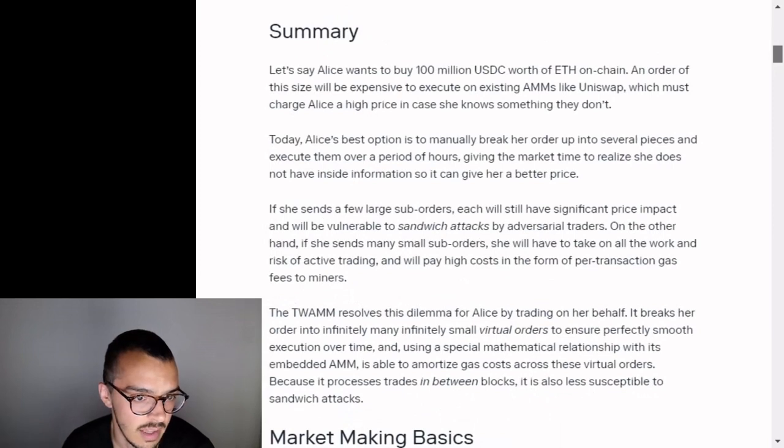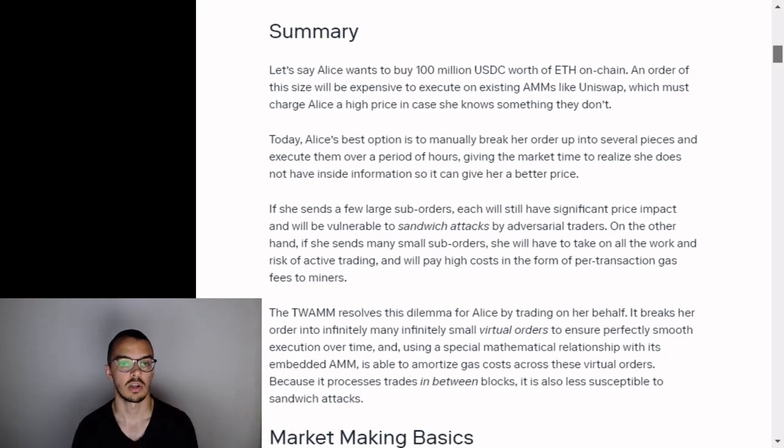Let's say Alice wants to buy 100 million USDC worth of ETH on chain. An order of this size will be expensive to execute on existing AMMs like Uniswap, which must charge Alice a high price in case she knows something they don't. Today, Alice's best option is to manually break her order up into several pieces and execute them over a period of hours, giving the market time to realize she does not have inside information, so it can give her a better price.